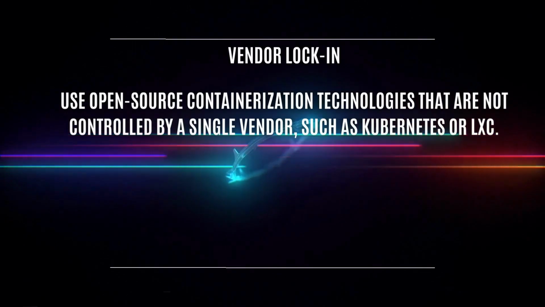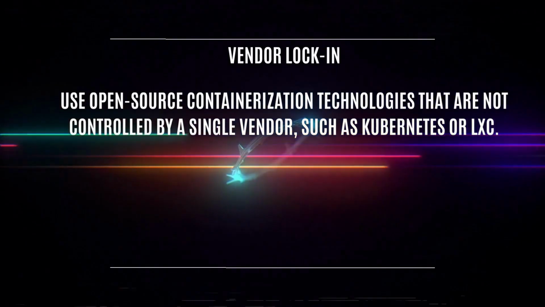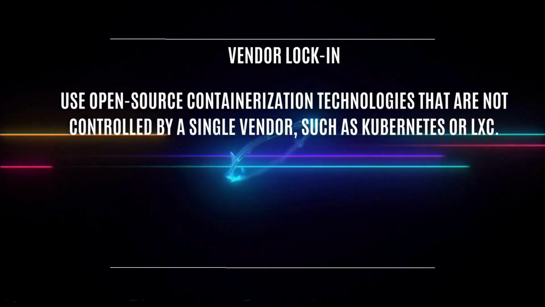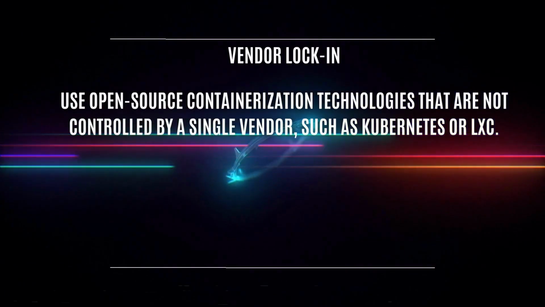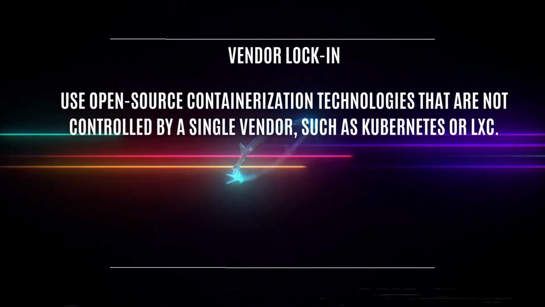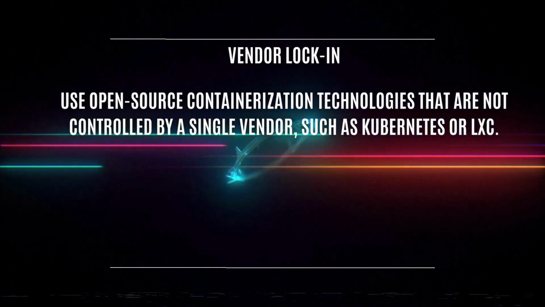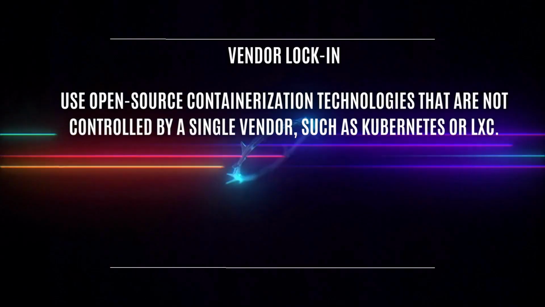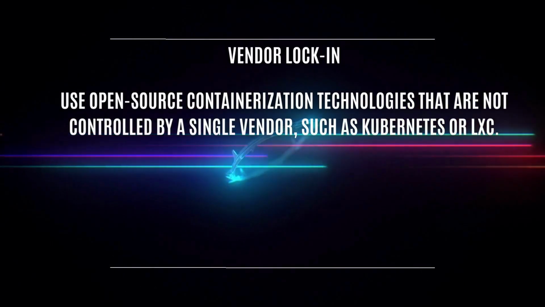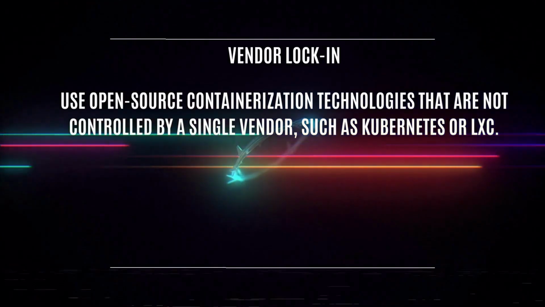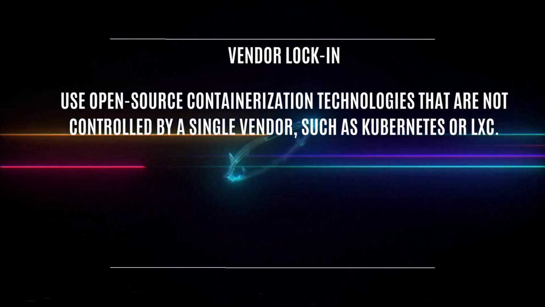Docker is a proprietary technology that is controlled by Docker Inc. This can create a vendor lock-in and limit the options available to users who want to use an alternative containerization technology. Fine. How can this get fixed? Use open source containerization technology that is not controlled by a single vendor, such as Kubernetes or LXC. So this is the same answer as the previous one.